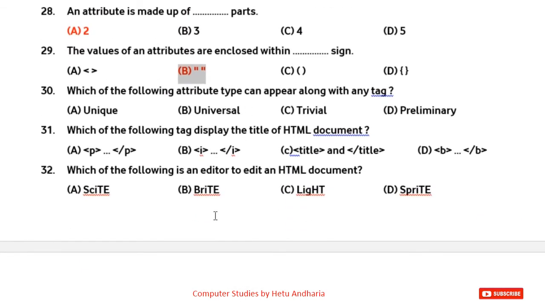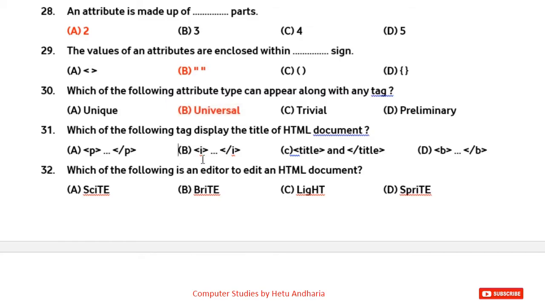Question number 30. Which of the following attribute type can appear along with any tag? Okay. Here the answer is universal. This we have not done in practical, so you may not be knowing.